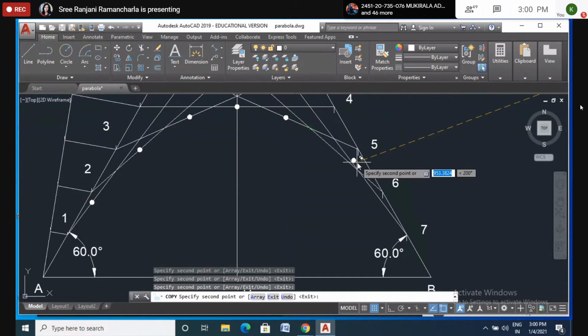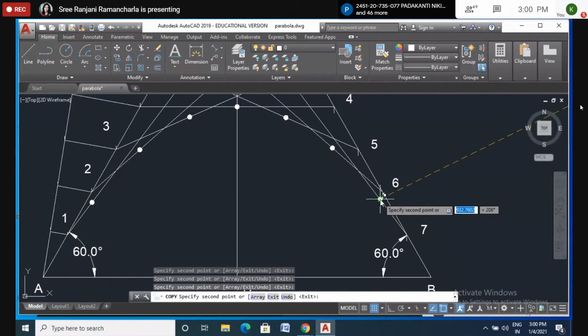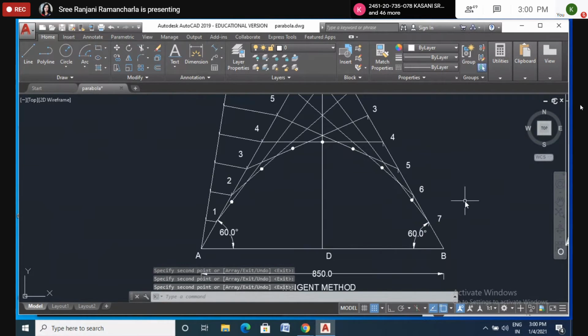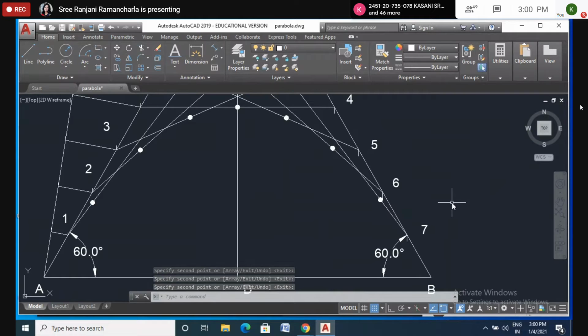From here to here I'm keeping it approximately at the center. Just put a dot there, not so big.